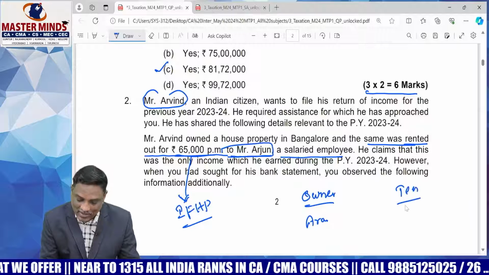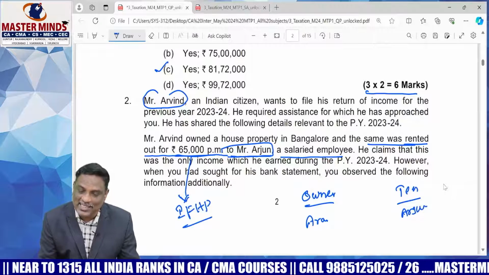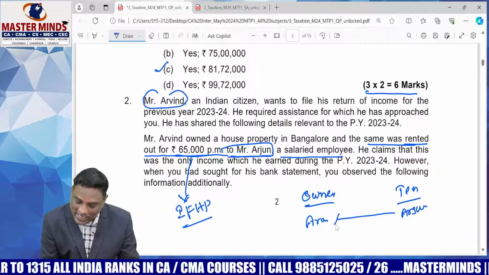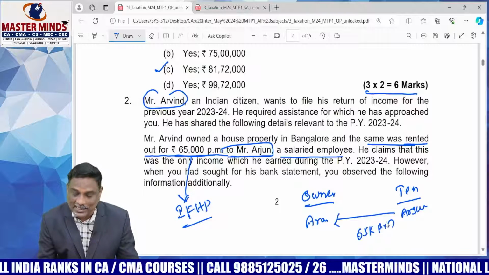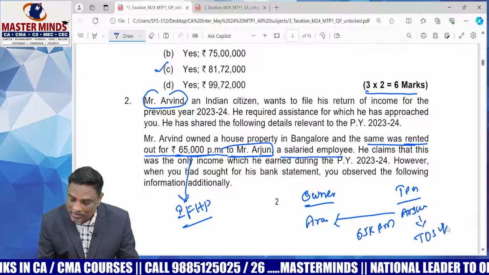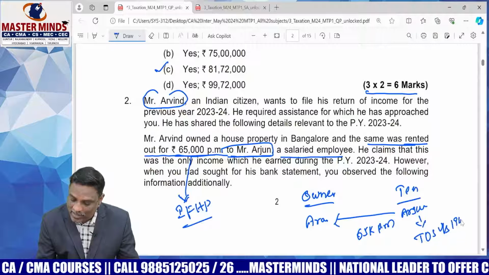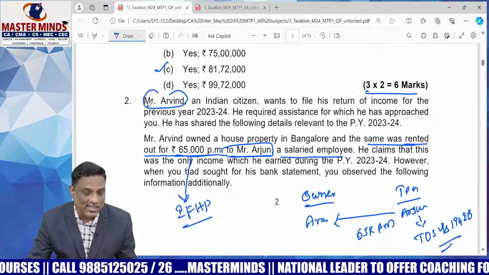Tenant is Mr. Arjun. Who pays in this case? Arjun pays rent to Arvind, 65,000 per month. Now the question is, is Arjun required to make TDS under section 194IB? That is the second MCQ.